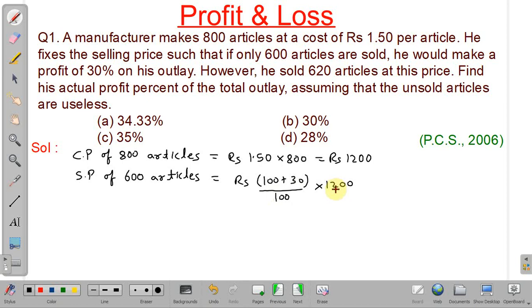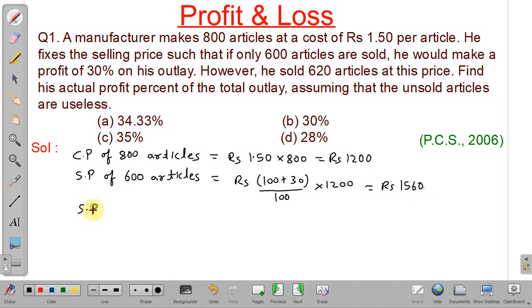See, we have to take cost price of 800 articles because his profit is on his outlay. So this is equal to rupees 1560.